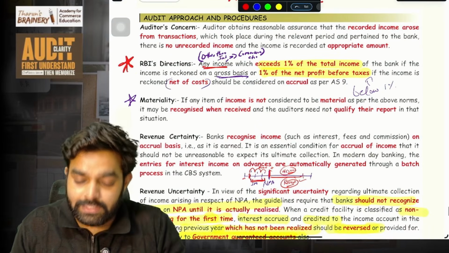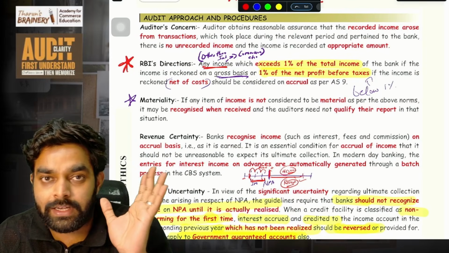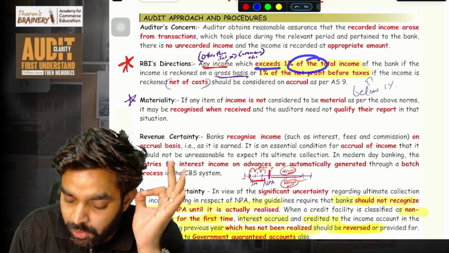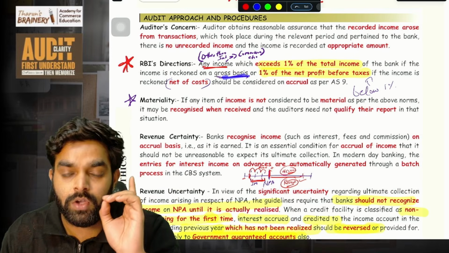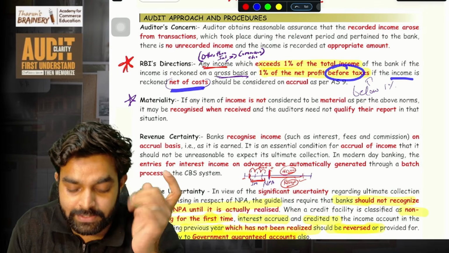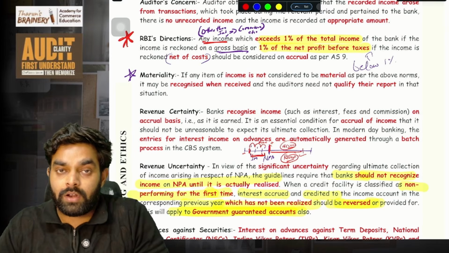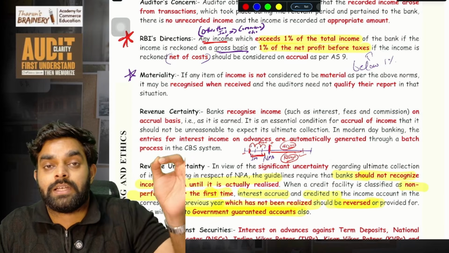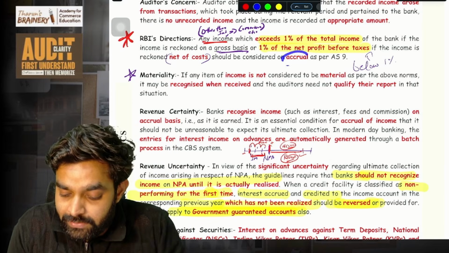RBI's direction: any income other than interest, obviously we learn how to recognize. Other incomes, basically commissions, brokerage, all these incomes, if they exceed 1% of the total income of the bank, that is 1% of gross revenue, or 1% of the net profit before tax, if they are considering income net of cost, that is profit basis, those incomes should be recorded on accrual basis. If there is any commission or other income like that, any income which exceeds 1% of total revenue or net profit, you can recognize it on accrual basis.